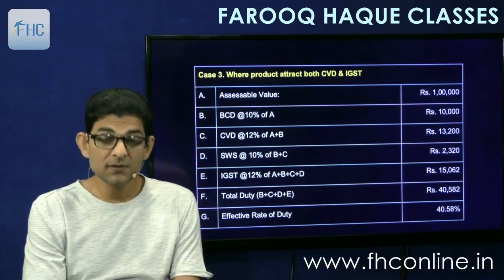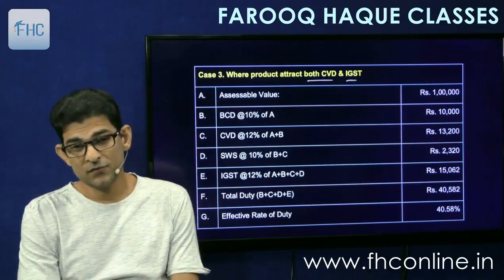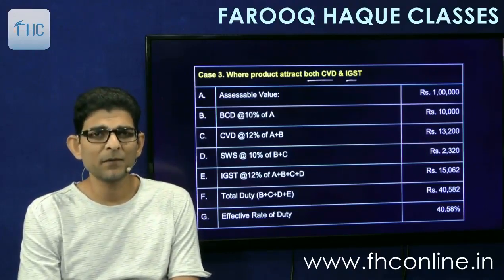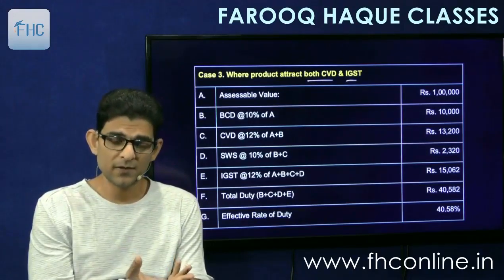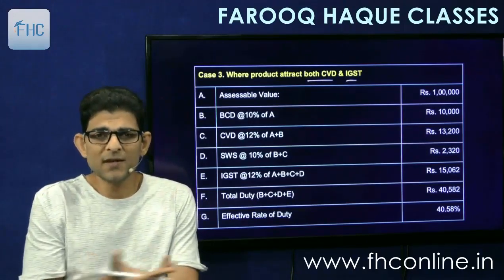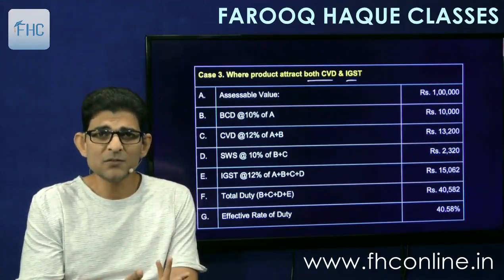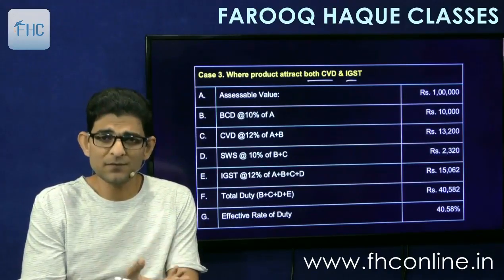Next question is case 3, where the product attracts both CVD and IGST. Now this is not practically applicable, but the theoretical point is given there: if both are there, then how will you calculate? But practically when IGST is there, the excise is not there. When excise is there, the IGST is not there. So this may not come in a practical scenario, but theoretically yes.